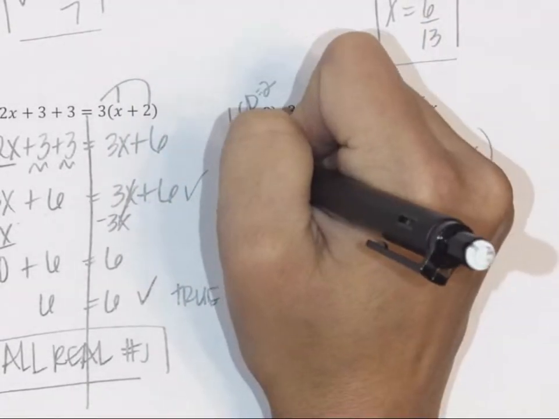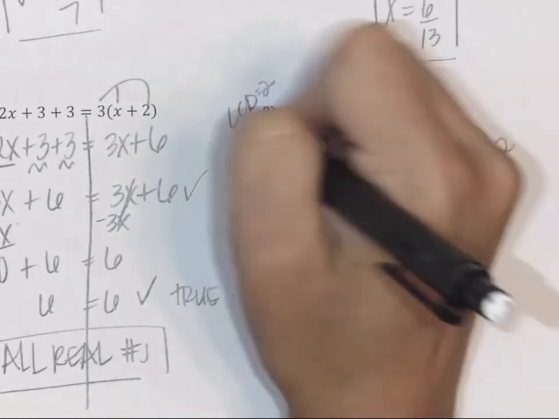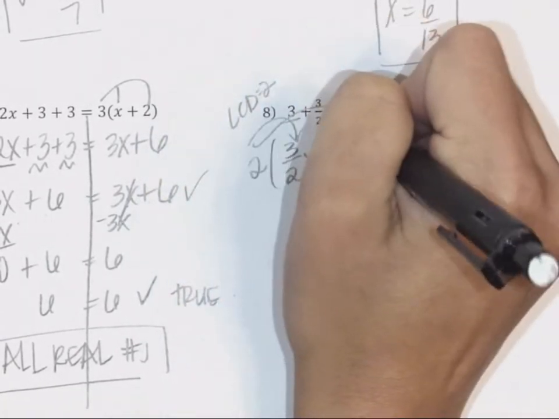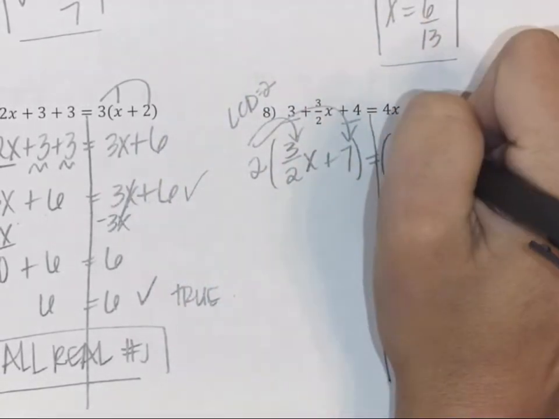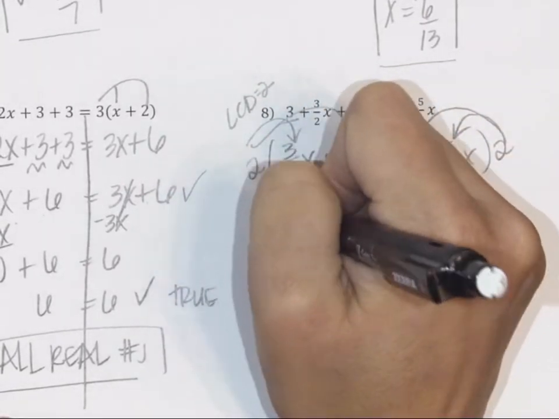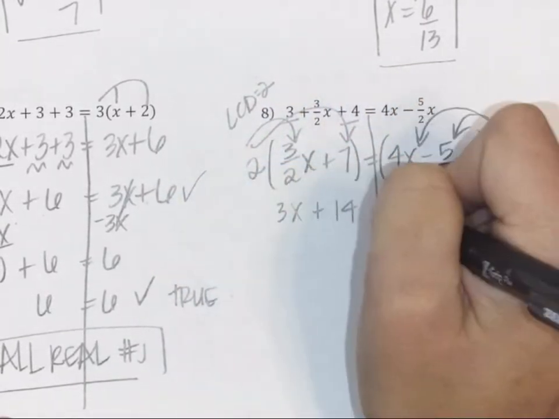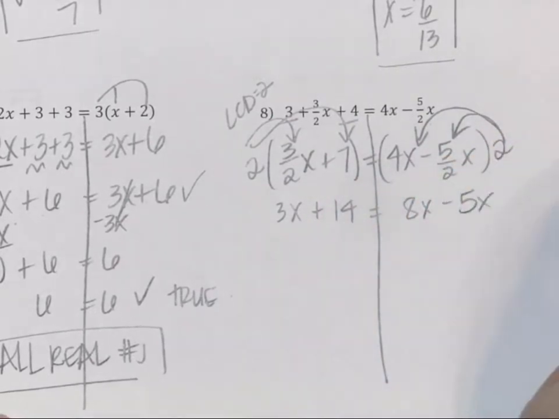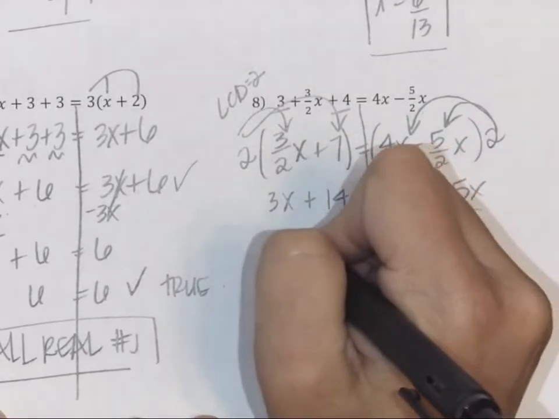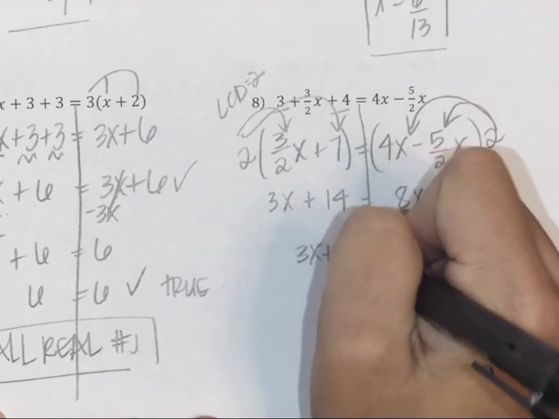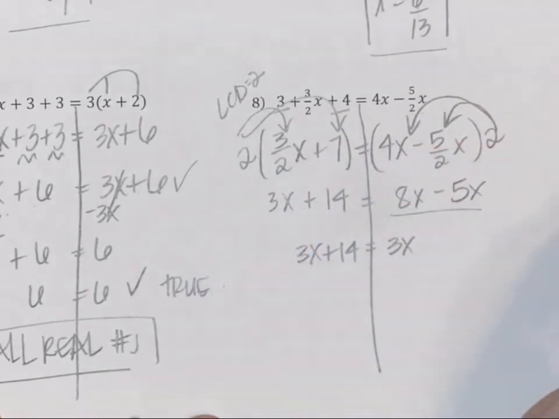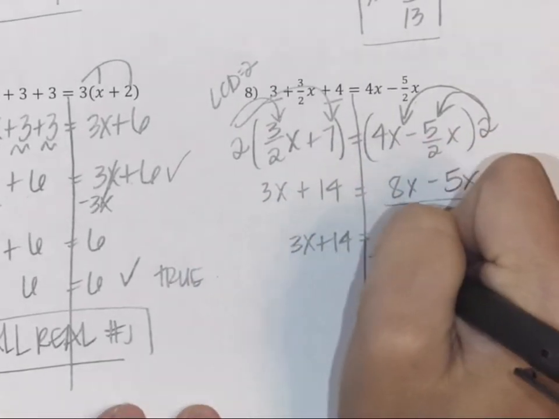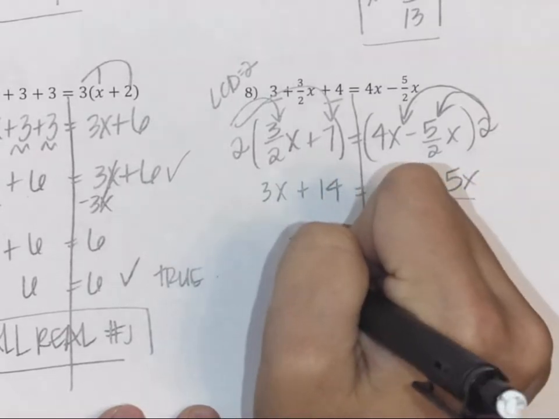And we are going to multiply both sides by 2 and then distribute the 2. And when we do that, we get 3x plus 14 is equal to 8x minus 5x. Now you can go and combine those. And we get 3x plus 14 is equal to 3x. We want to get our variable on the left side.